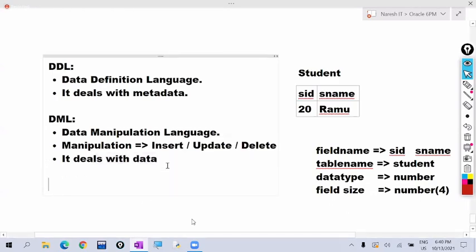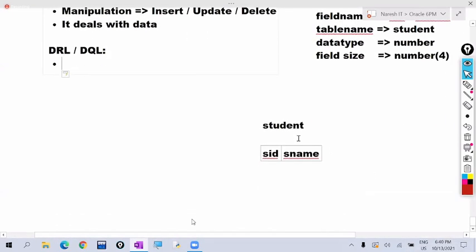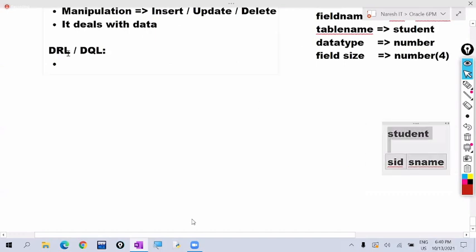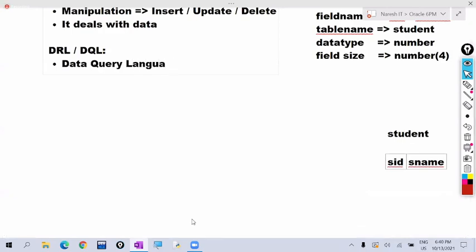Next category is what? DRL, or you can say DQL. DRL stands for data retrieval language, and DQL stands for data query language.